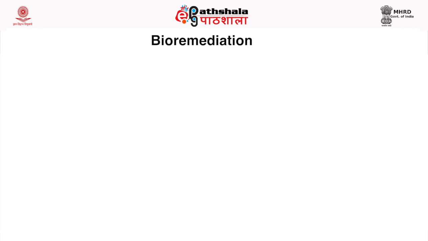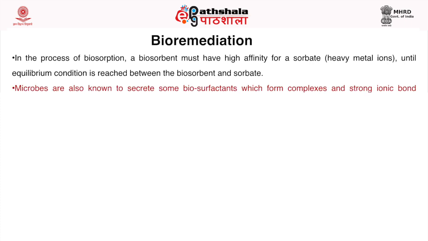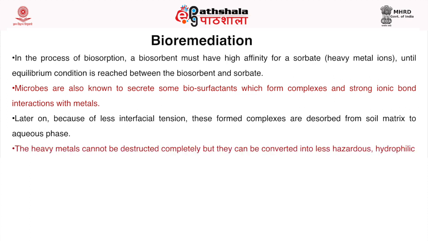In the process of biosorption, a biosorbent must have high affinity for the sorbate. Here the sorbate is a heavy metal, until equilibrium condition is reached between the biosorbent and sorbate. Microbes are also known to secrete some biosurfactants, which form complexes and strong ionic bond interactions with metals. Later on, because of less interfacial tension, these formed complexes are dissolved from the soil matrix to the aqueous phase. The heavy metals cannot be destroyed completely, but they can be converted into a less hazardous form.